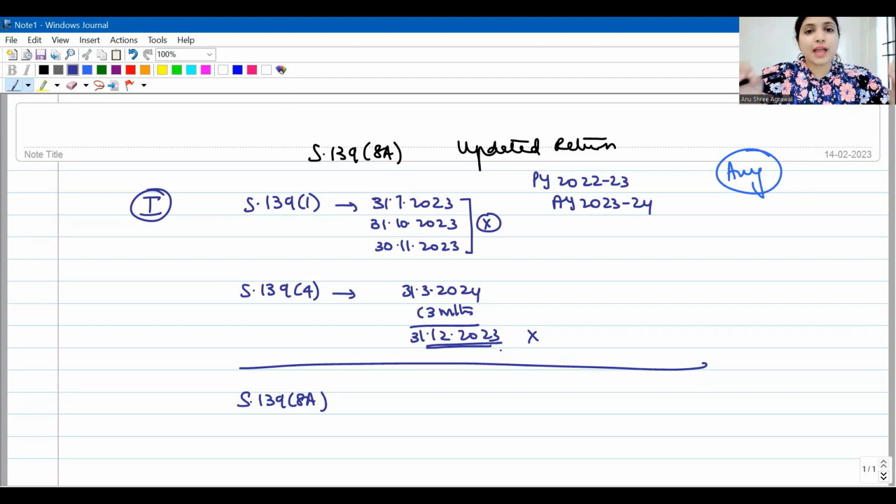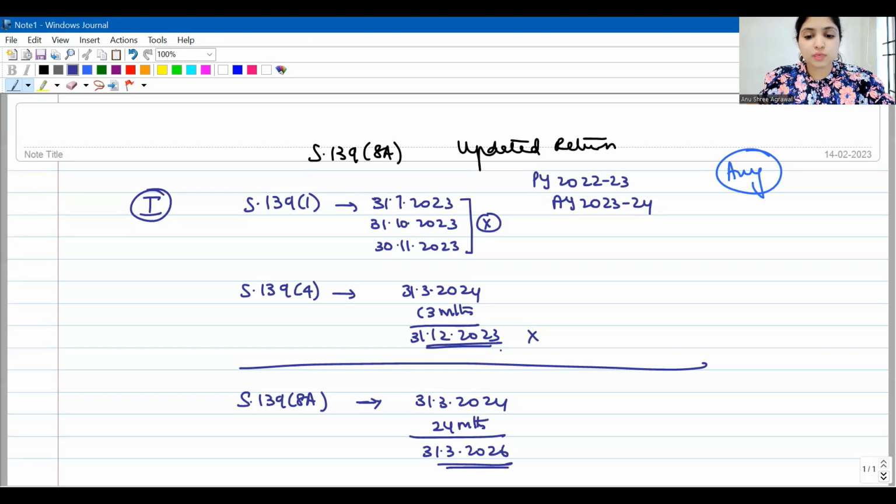Under 139(8)(a), you can file return. Even though the 139(4) time limit is over, even though time to file the late return is over, now if you want to file the return, it has to be a 139(8)(a) return only. But how much time do you get? From the end of the assessment year. What is the end of the assessment year? 31st March 2024. From the end of the assessment year, you will get 24 months more. 24 months means till when? Till 31st March 2026 you will get time. You will get time for 24 months from the end of the assessment year to file your updated return.